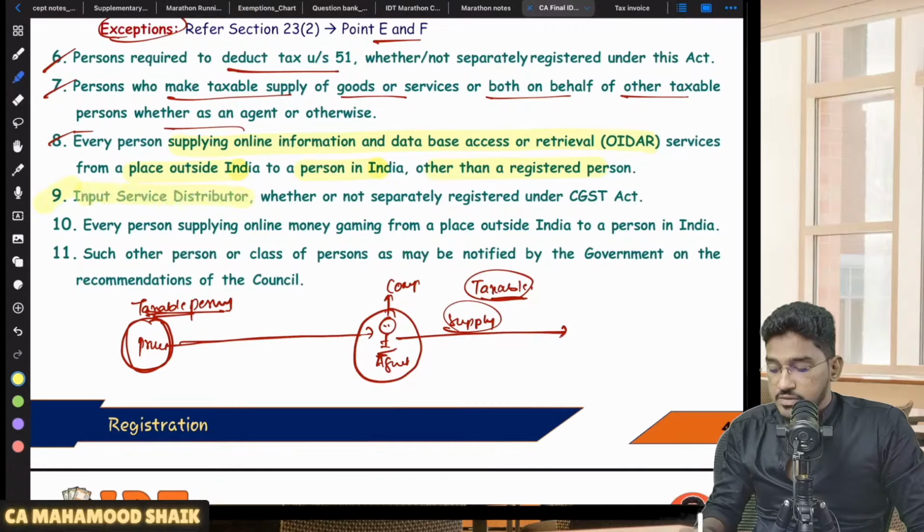Then ISD, Input Service Distributor, whether or not separately registered under GST. In the Input Tax Credit chapter, I'm going to tell you about this ISD. So even Input Service Distributors are also liable to get compulsorily registered.